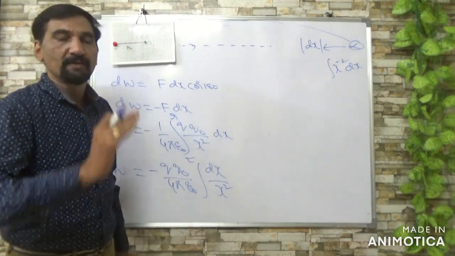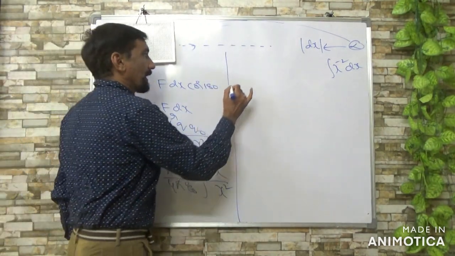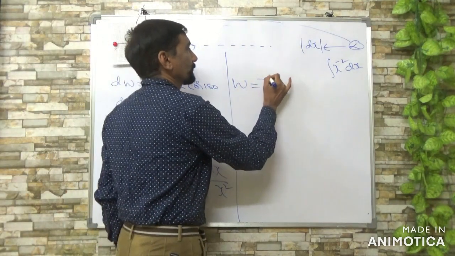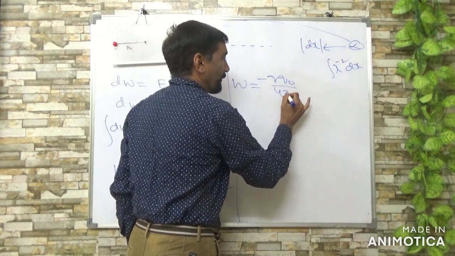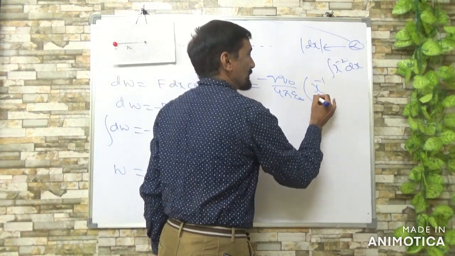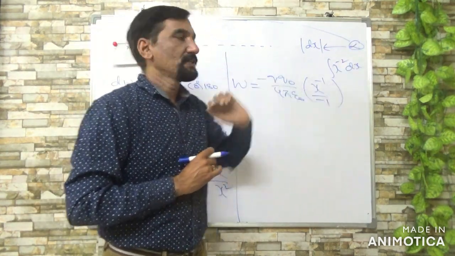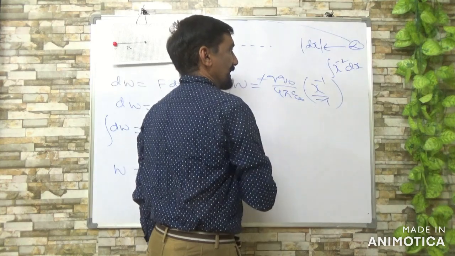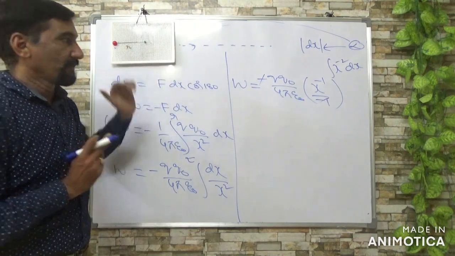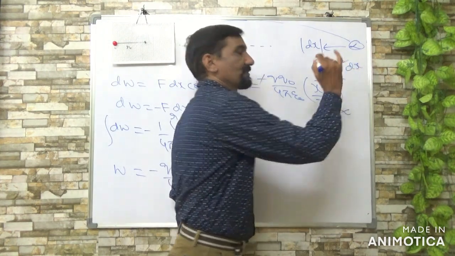So minus 2 plus 1 by minus 2 plus 1, right? So you get W is equal to minus Q naught by 4 pi epsilon naught into x power minus 1 by minus 1. Now minus 2 plus 1 by minus 2 plus 1. So this minus cancels. And about limits, it is brought from infinity to R. So that is why the lower limit is taken as infinity, and the upper limit is taken as R.